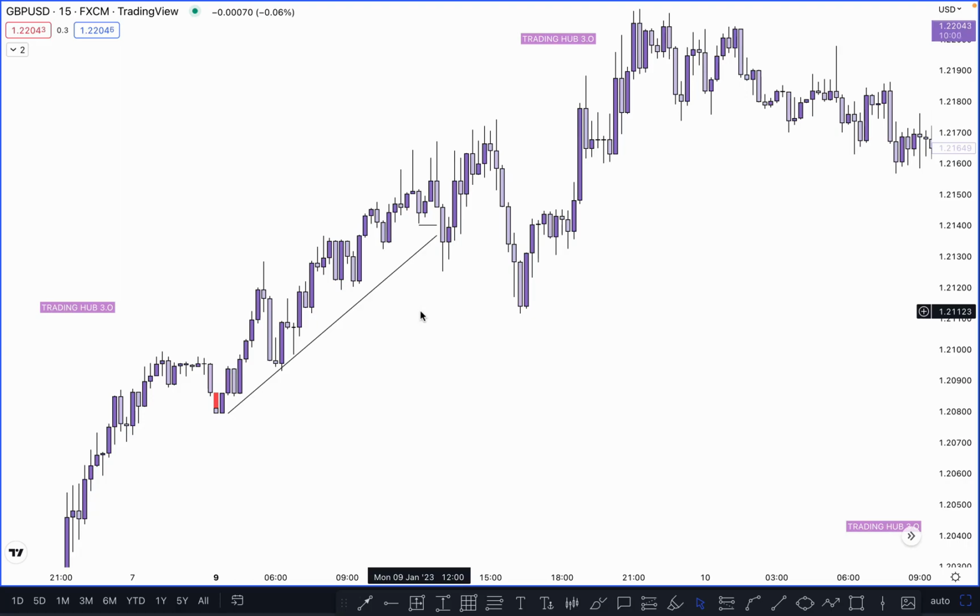As we know, after taking out the inducement, price must tap on the order block. Once the market has taken out the inducement, you can buy or sell based on the single candle order block, or you can say the IFC candle. So in this scenario, what happened here? Market took out this inducement at this point, and after taking out this inducement, where is our unmitigated order block?